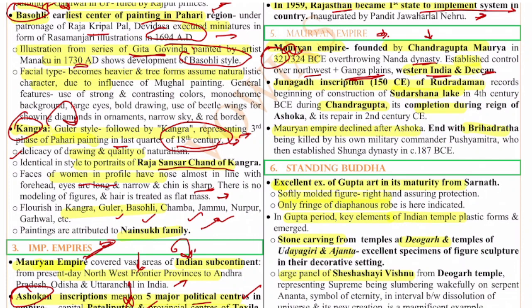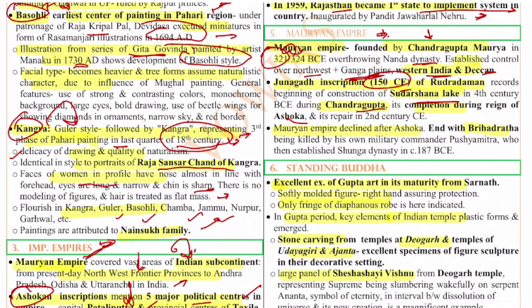The Junagadh inscription of Rudradaman in 150 CE. These records show the beginning of the construction of Sudarshana Lake during the reign of Chandragupta, and it was completed during the reign of Ashoka.